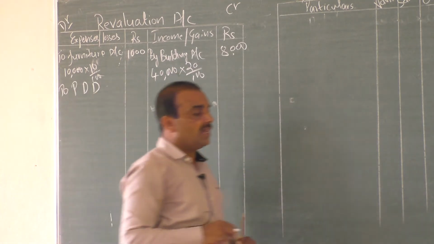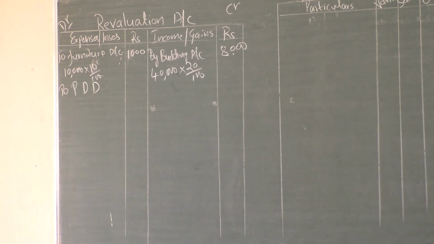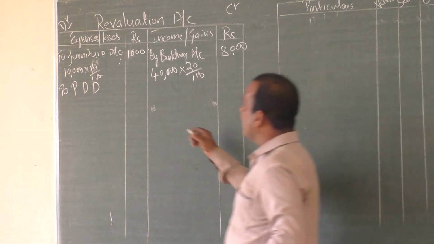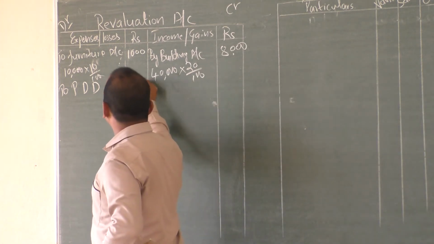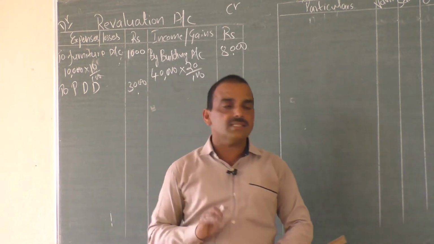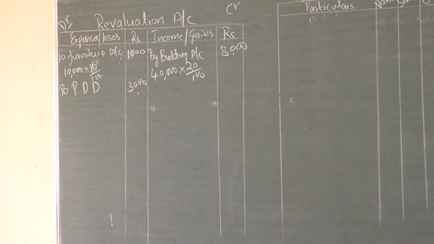Though there is no calculation in provision for doubtful debt, because it is directly given that PDD, provision for doubtful debt, is increased by 3000. So 3000 directly given.